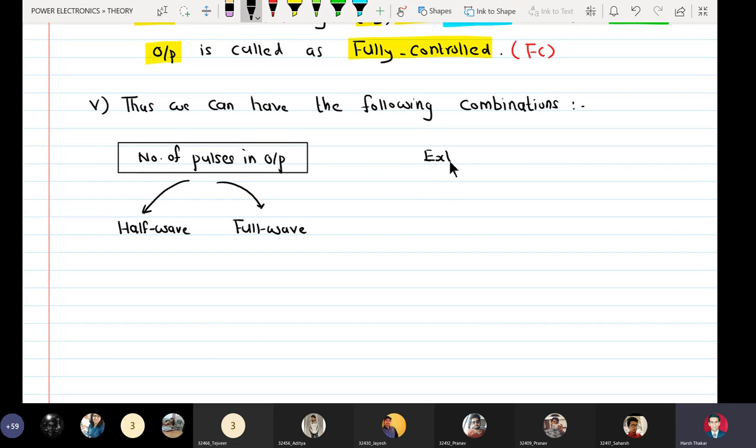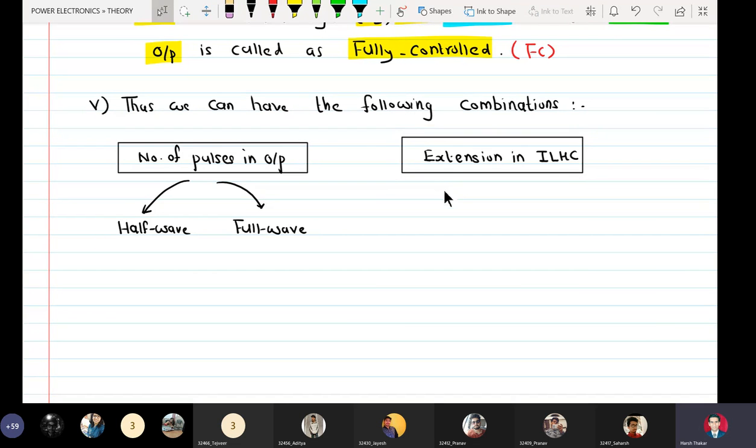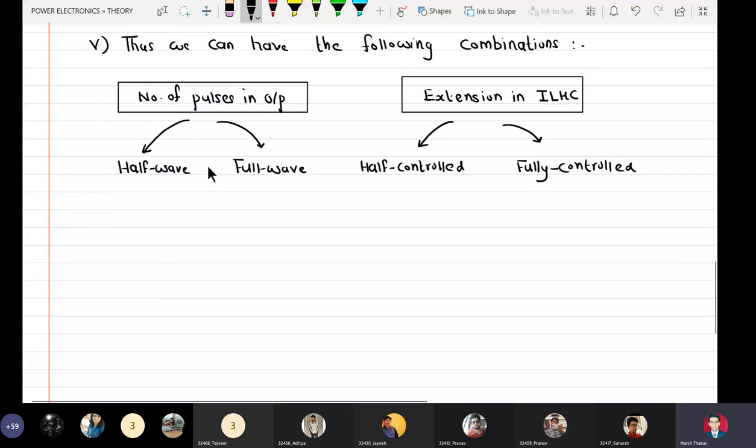And depending upon the extension in the illegal half cycle, we have two: half controlled and fully controlled, right?